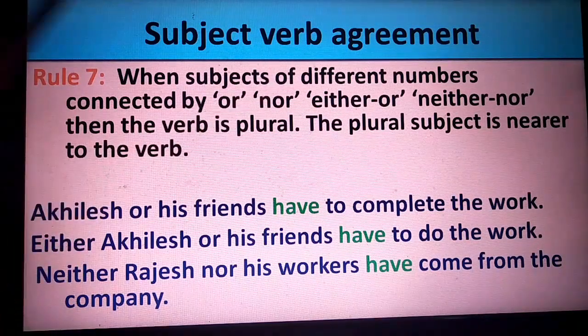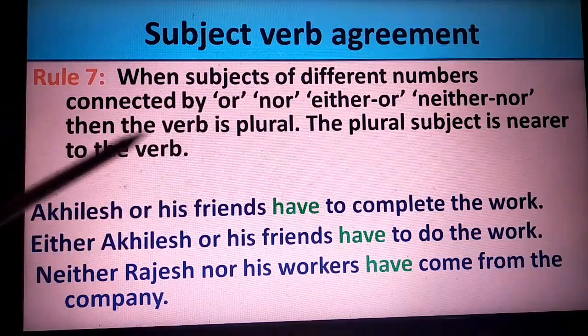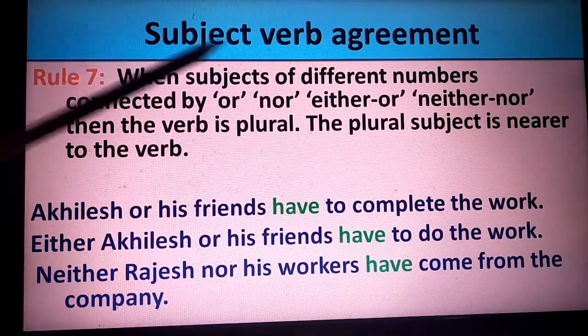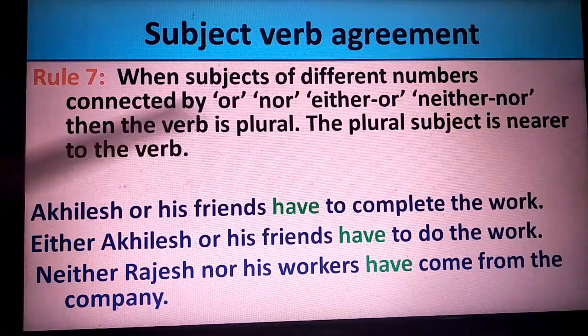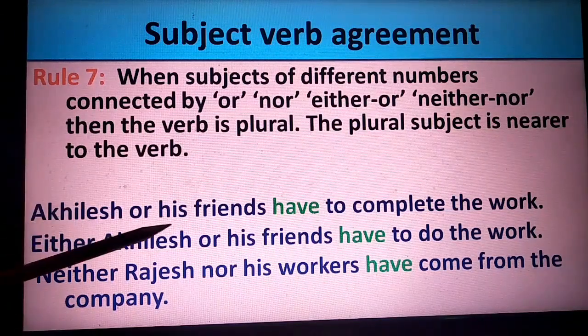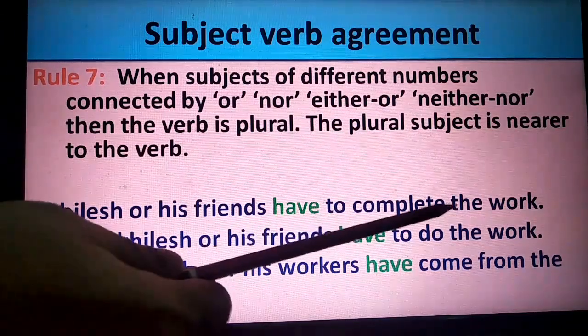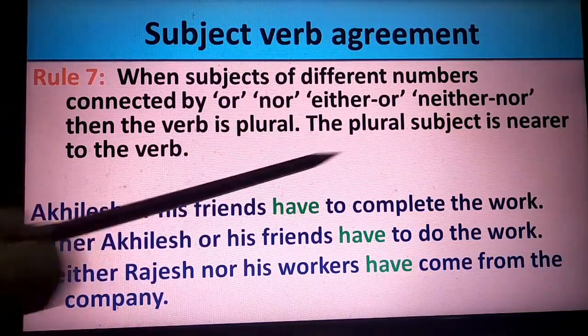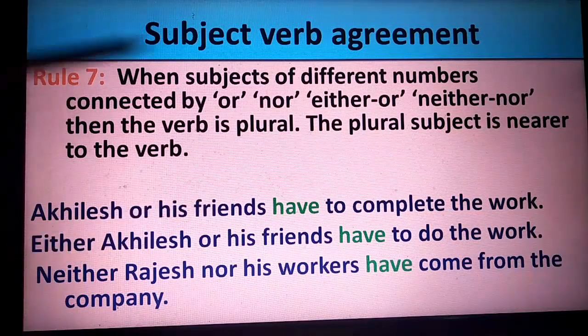At least one subject will be in the plural form. Then the plural subject is nearer to the verb. See, subjects of different numbers means more than one number. For example, Akhilesh and his friends have to complete the work. Here, his friends is plural. The plural subject has to be closer to the verb.